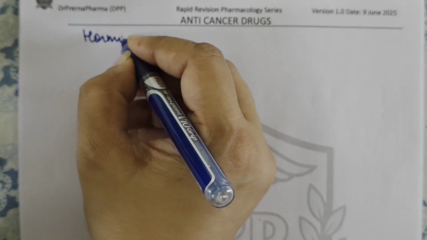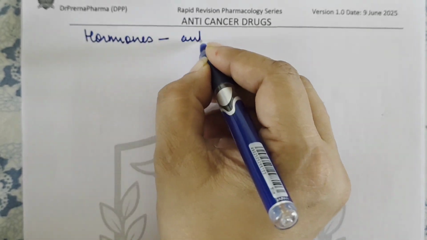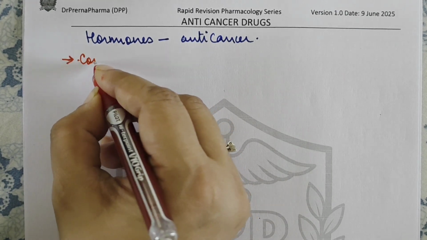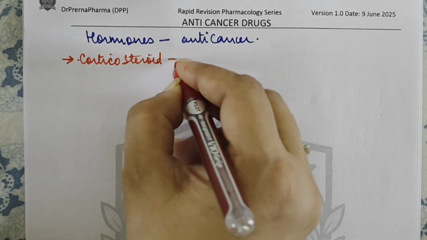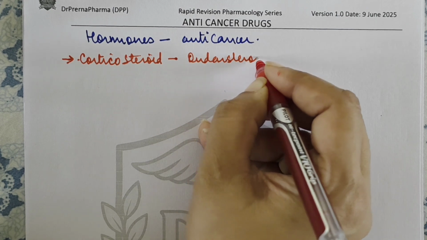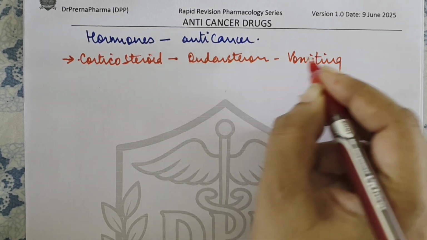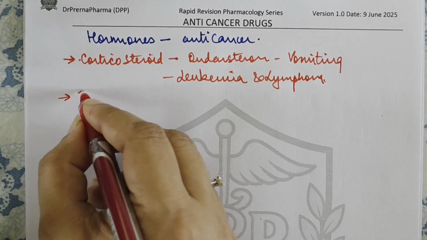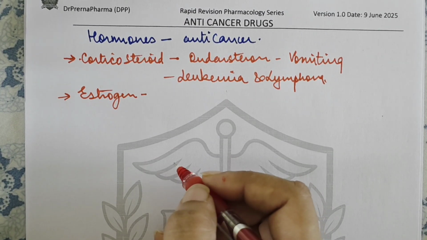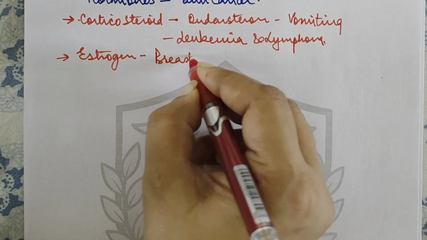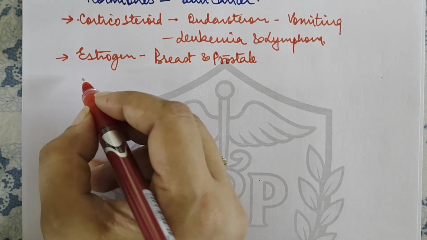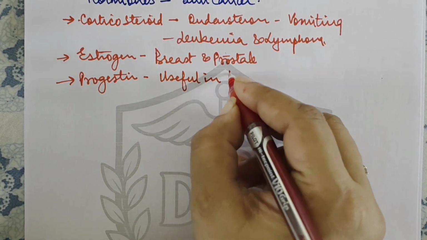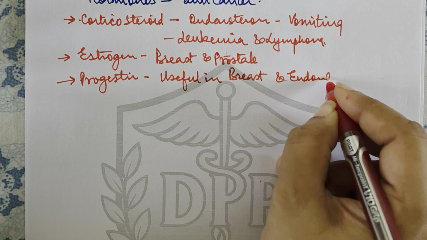The next category that we have to discuss is the hormones which are used as anti-cancer agents, right? Now this we have almost done in the hormones, but we'll just have a quick recap here. In hormones, first come corticosteroids. These corticosteroids are combined with ondansetron in chemotherapy associated vomiting, plus they are also used in the leukemias and lymphomas, right? Then we have estrogen, which was earlier used at high dose, but now not used. It is also effective in prostate cancer, so it was used in breast and prostate cancer earlier. Then progestins, they are useful in breast cancer and endometrial cancer, right?